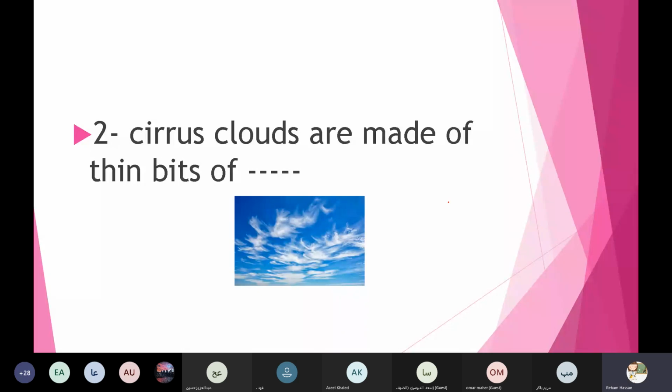Okay, look here, Thanayan. These clouds are made of thin bits of ice or of water drops? Water drops. Are you sure? Water drops or ice? Ice. Yes. Thanks a lot.